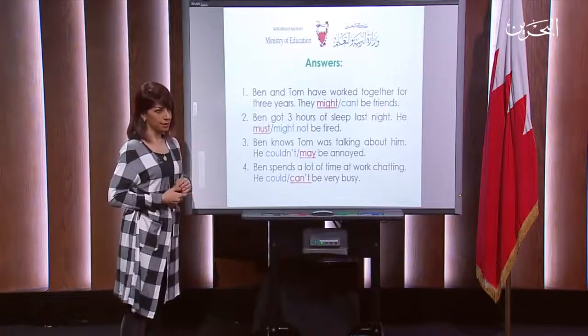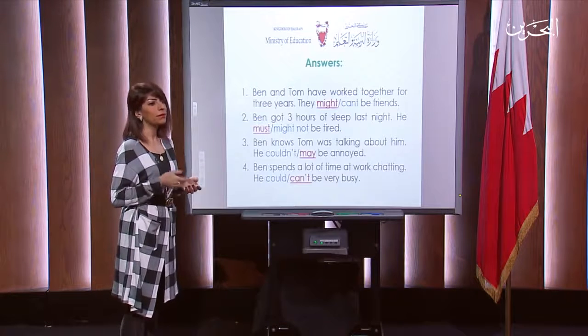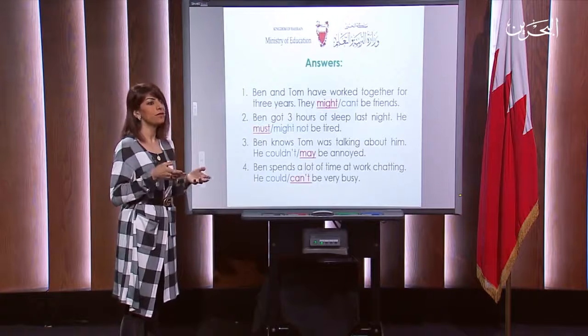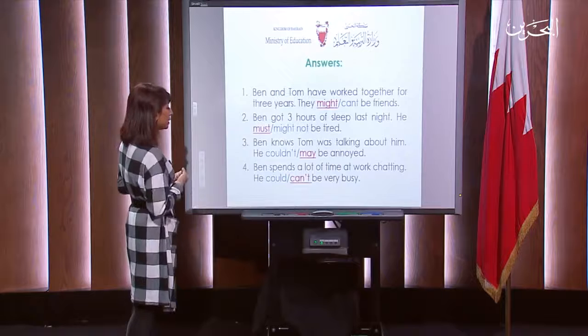Number 3. Ben knows Tom was talking about him. He may be annoyed. Maybe he's not annoyed. Maybe it's fine with him. So here, my level of certainty is maybe 50 to 40%. I'm not sure. Let's move to the last one.